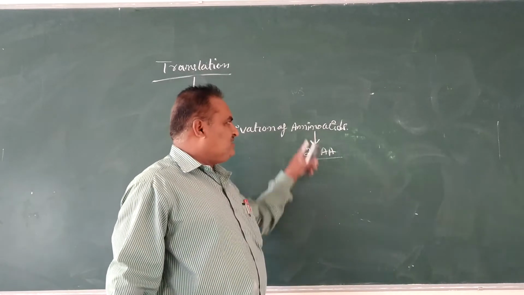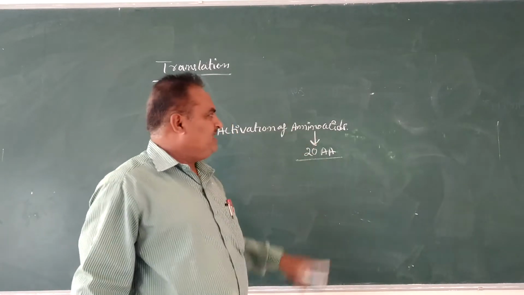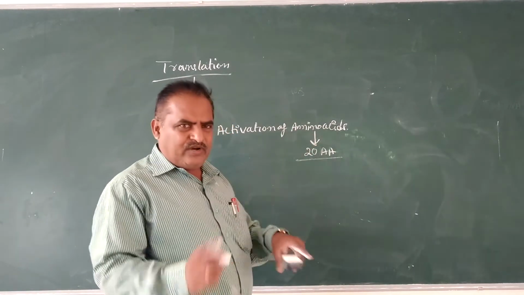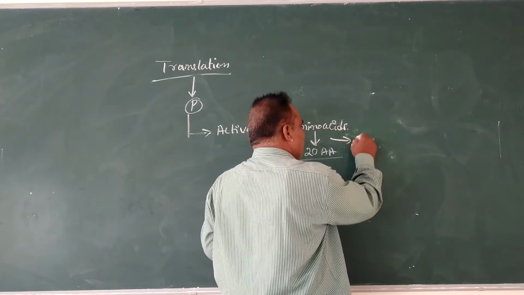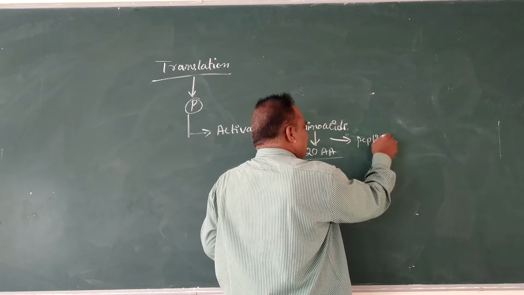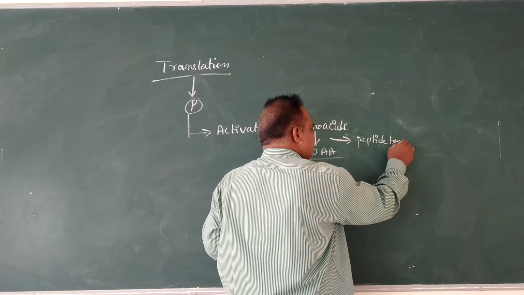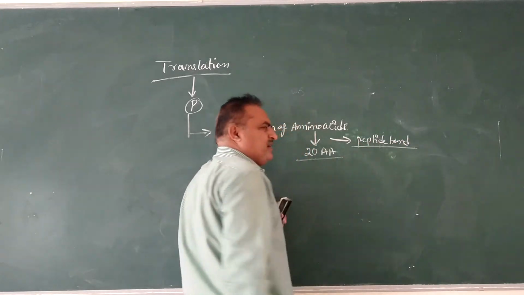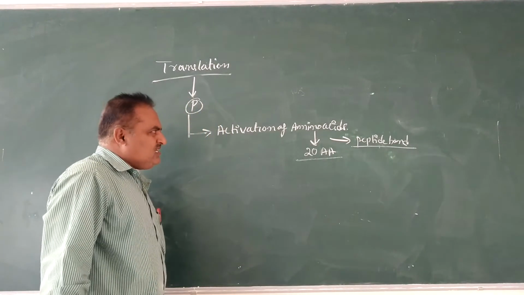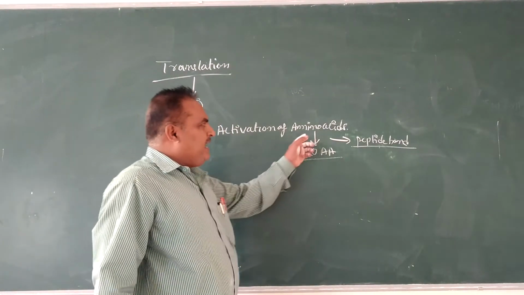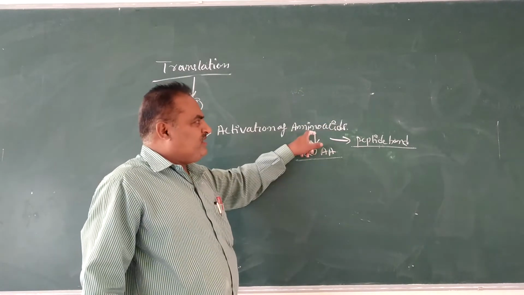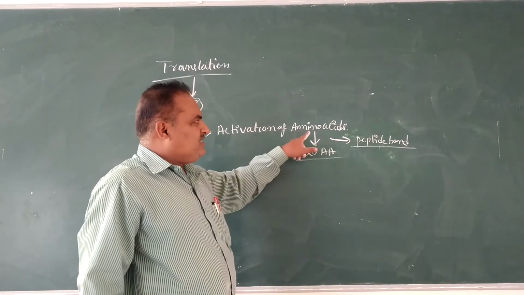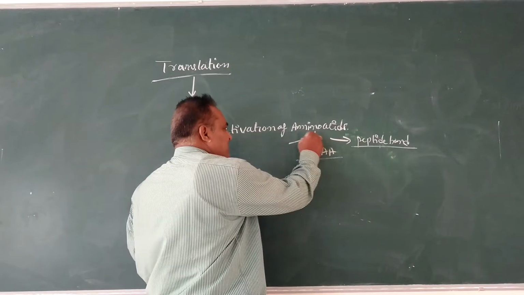These amino acids require energy for the synthesis of peptide bond, and for the amino acids lodged on a tRNA, they require energy.